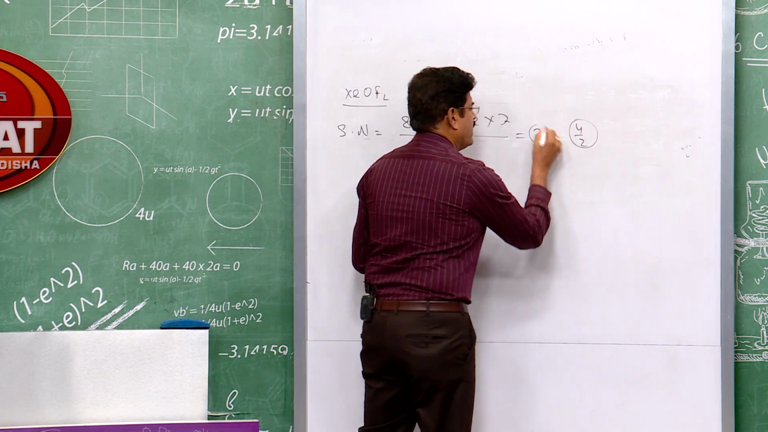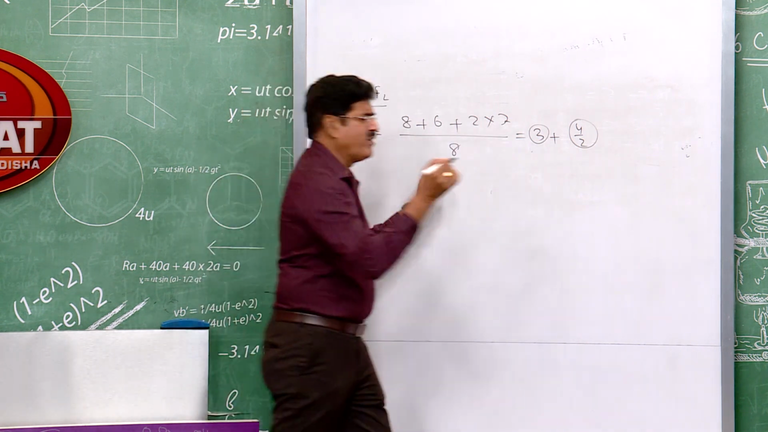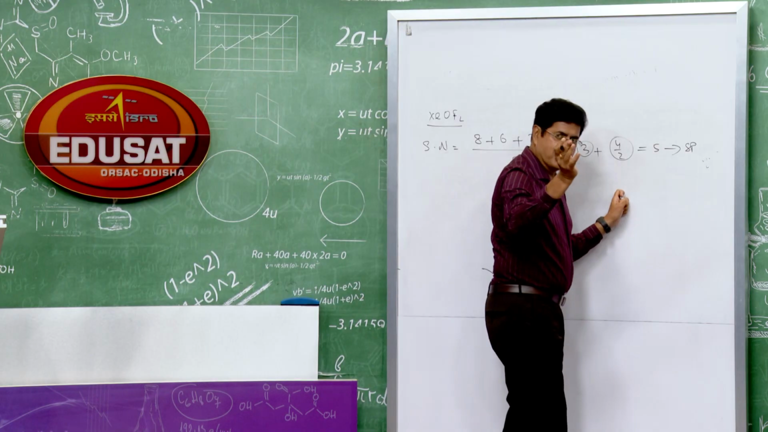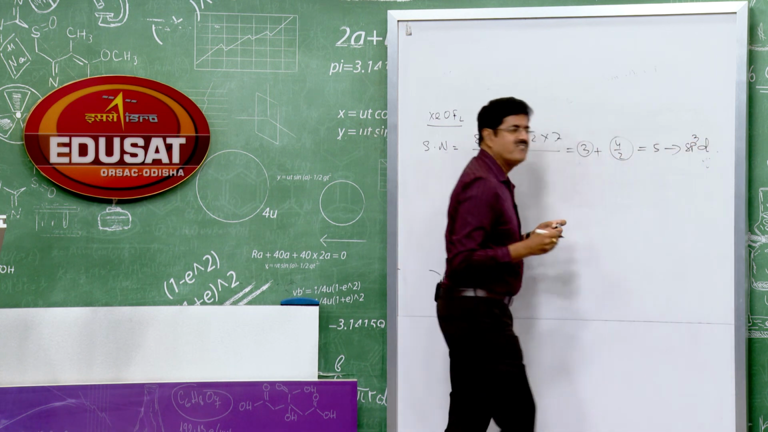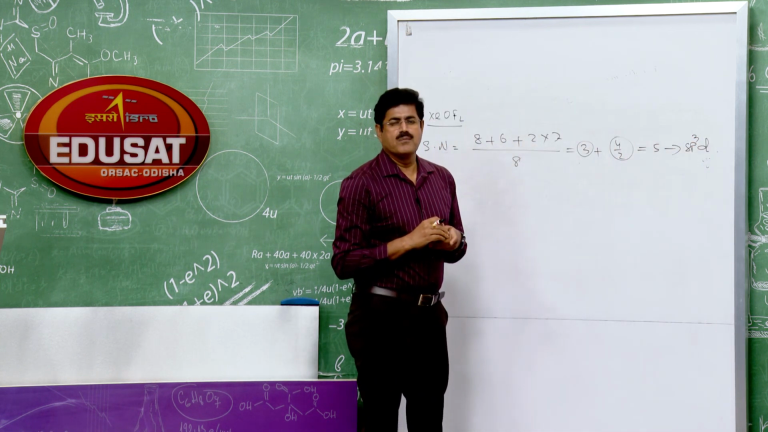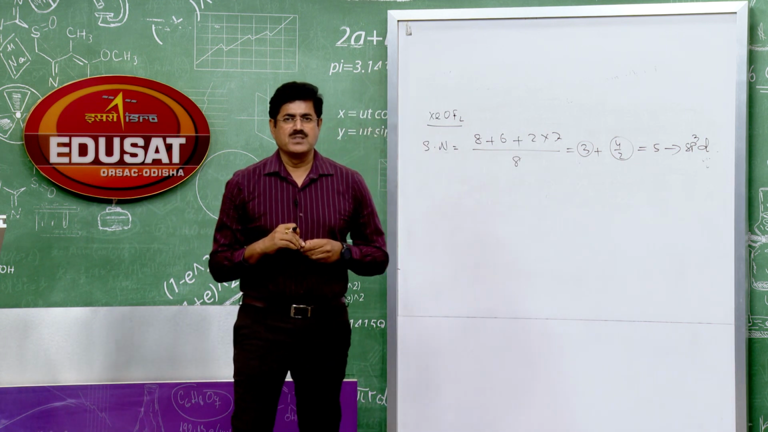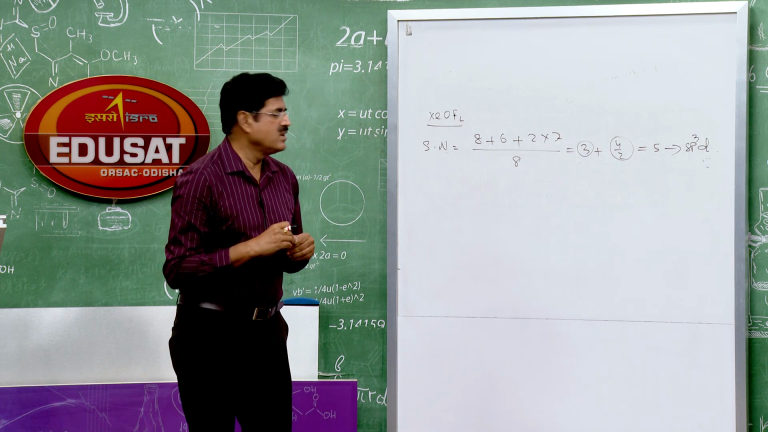So this is lone pair. 3 bond pairs, 2 lone pairs. Total 5. If steric number is 5, hybridization is? Yes, it is sp3d. So geometry is trigonal bipyramidal. sp3d hybridization, geometry is trigonal bipyramidal.